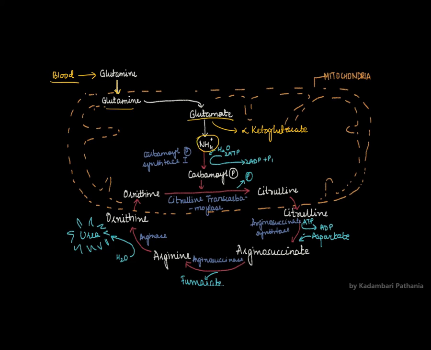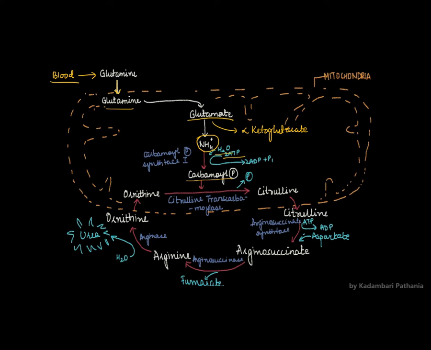Now this ammonium group will be converted by the action of carbamoyl phosphate synthetase 1 into carbamoyl phosphate, and will use 2 molecules of ATP for energy and 1 molecule of H2O.